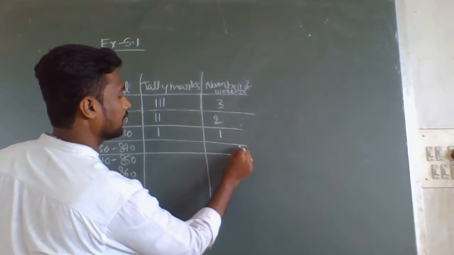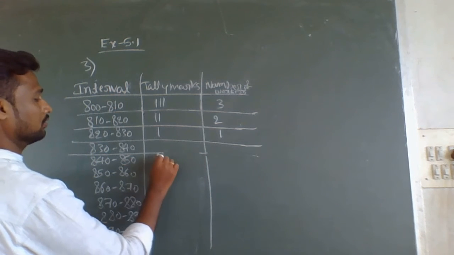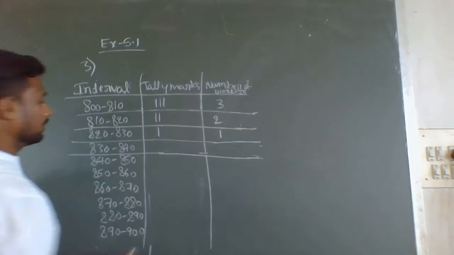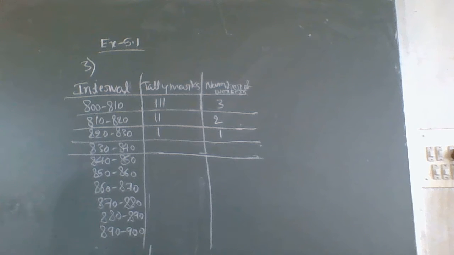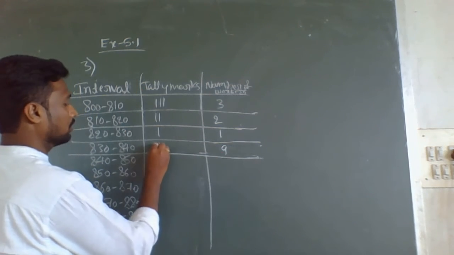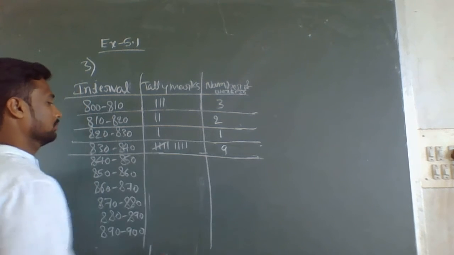Now 830 to 840: 9 numbers are there. Nine workers are getting wages between 830 to 840. So here I will write 9. Now 1, 2, 3, 4, 5, 6, 7, 8, 9.